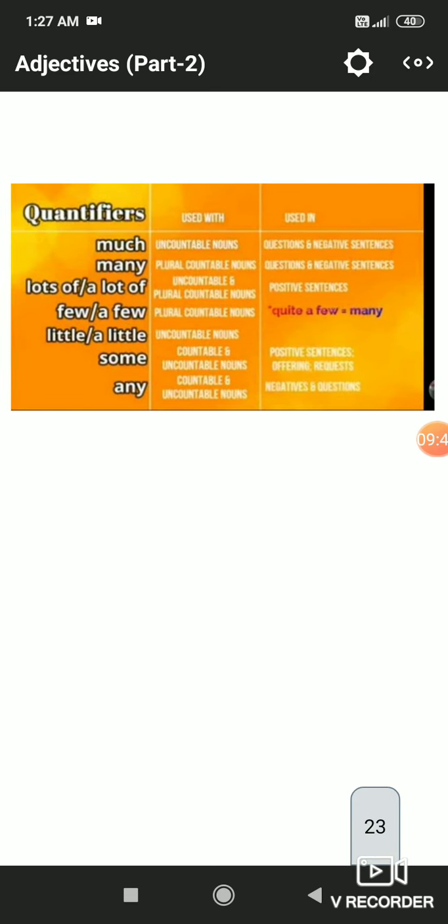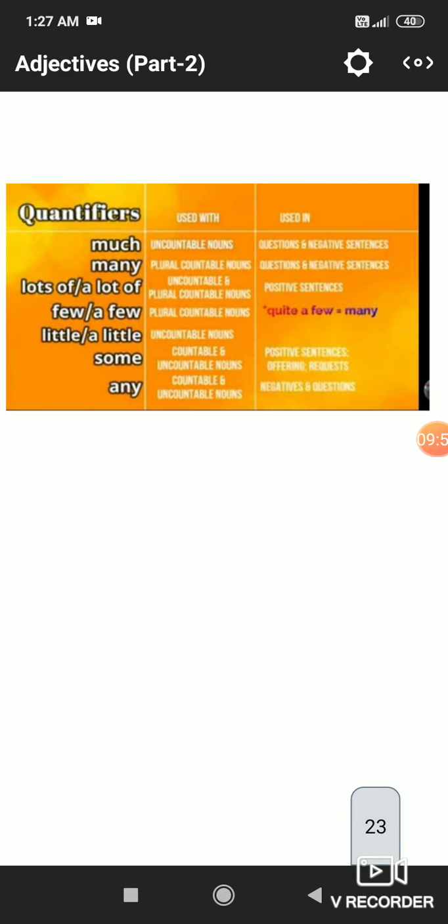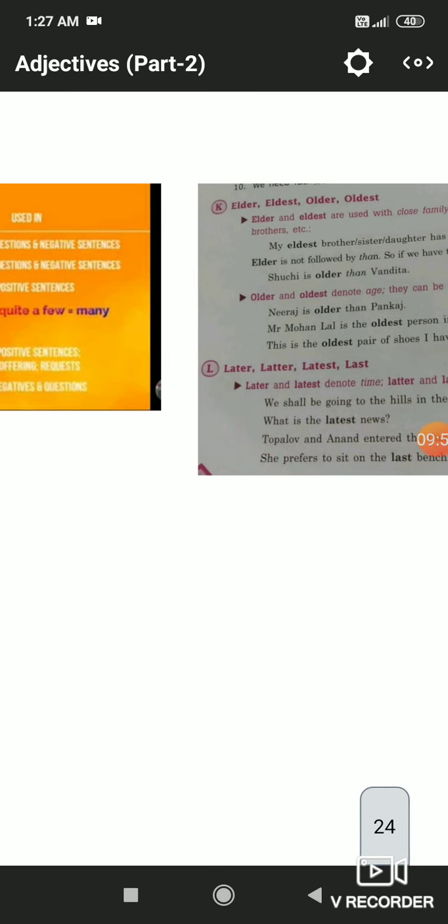Now, as I told you, these are known as quantifiers. So they are used with which kind of sentences. It is a table to make you aware about these things.